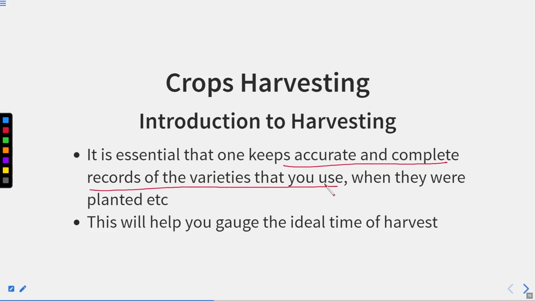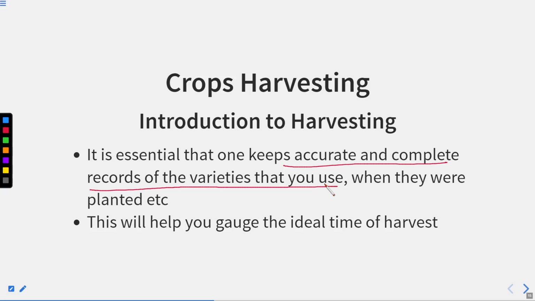Or the seedlings, they have all the information about that. If you have the seed packet, then all the information is written there. If you are taking seedlings from any nursery, then you can know from there what type of variety it is, and how much time it takes to mature. All these things you should know. This is very important, right?